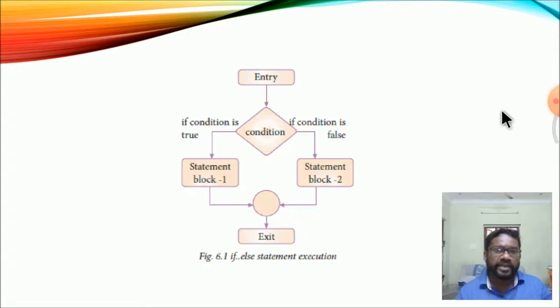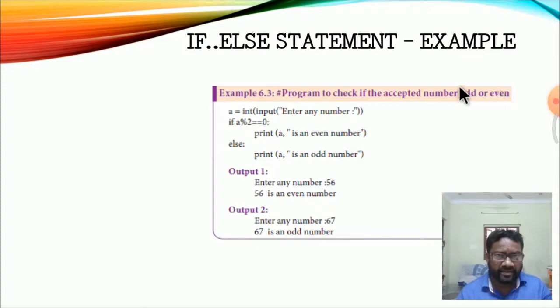Here is the flow chart. Enter the statement, and the condition is either true or false. If the condition is true, it gives the execution or output result. If the condition is false, control goes back to check where the error occurred in the programming. This is called the if else statement. With a suitable example: if the statement is true, it gives the output; if false, the else statement with the error message is executed.